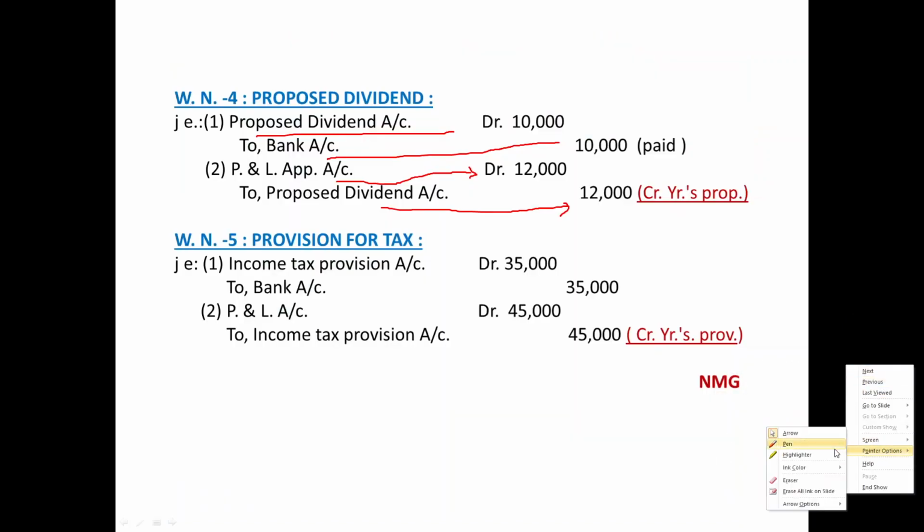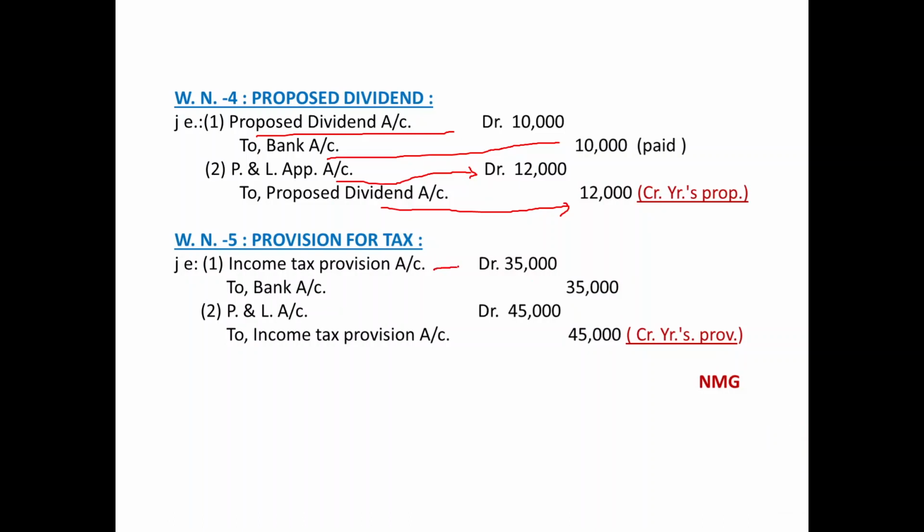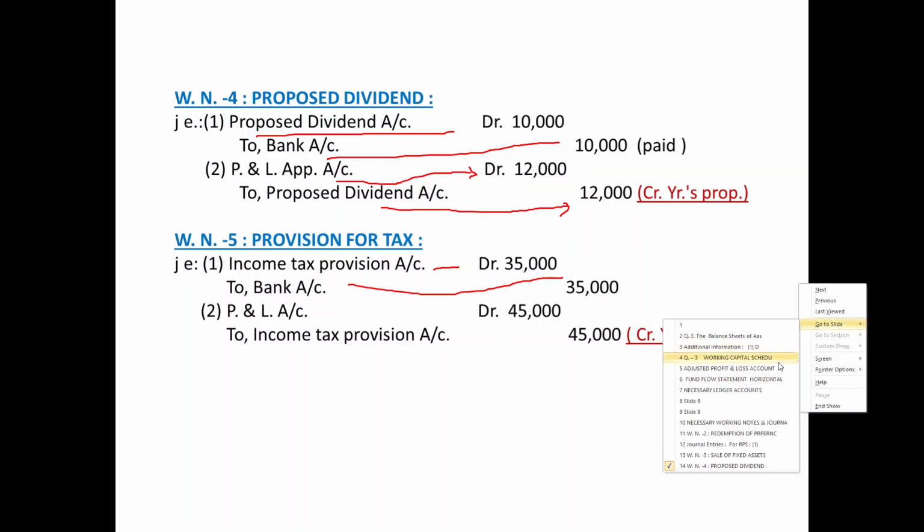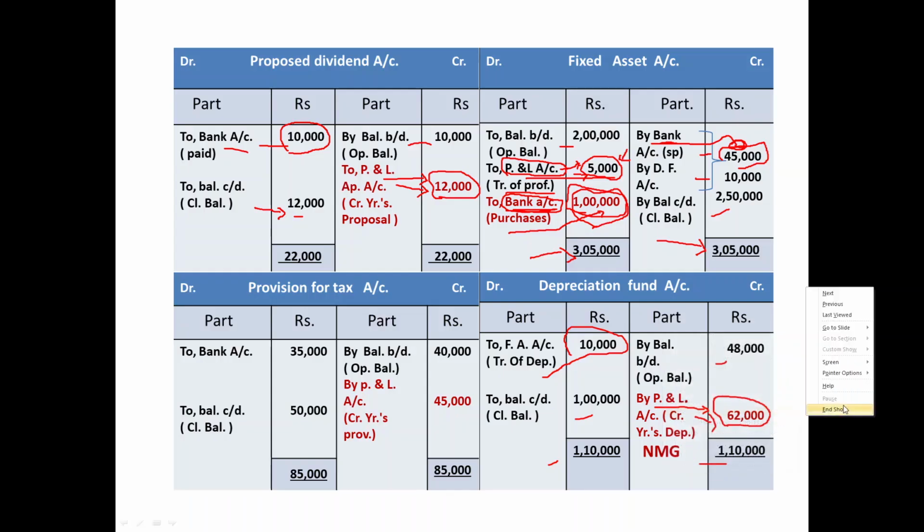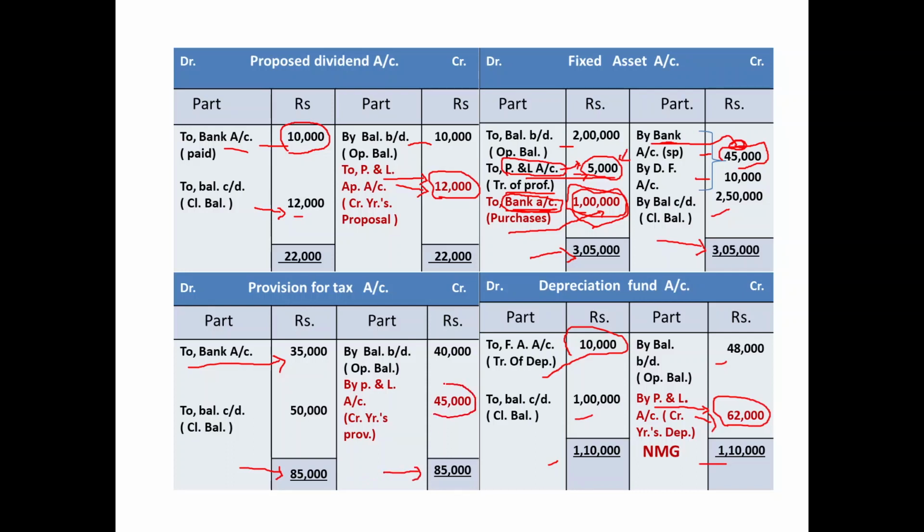First journal entry: tax provision account debited, bank account credited 35,000. Give the posting in the concerned ledger account of income tax provision for this payment of rupees 35,000. Tax provision account debited to bank account credited. Close the account. Total of debit side 85,000. Put it on the credit side and you will get a balancing figure of rupees 45,000 on the credit side.